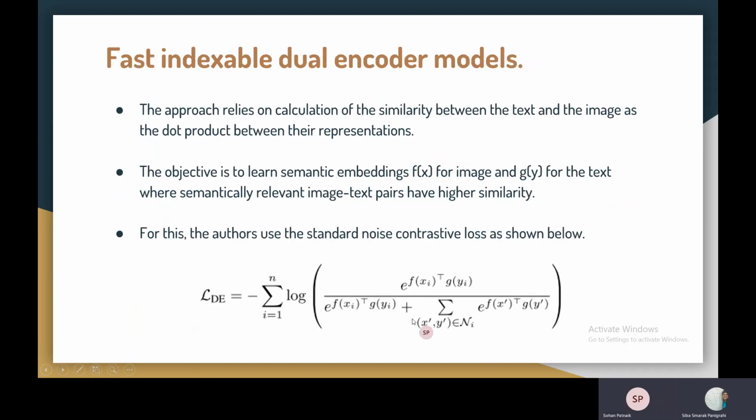Okay, so let's see. The approach of calculating the similarity between the text and image lies with the calculation of dot product between the representations.